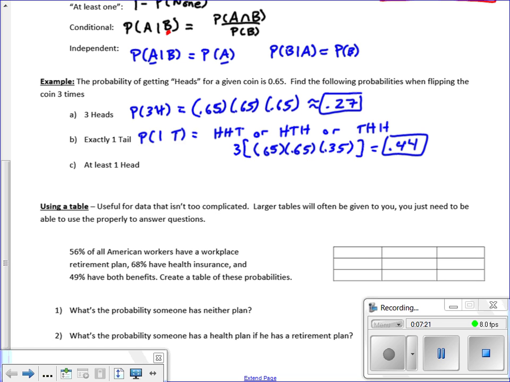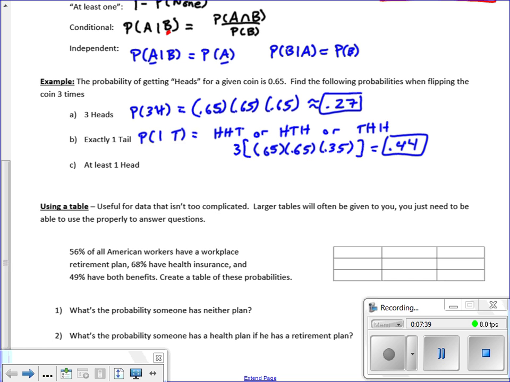And here's one of the tricks we talked about before, at least 1 heads. So really the long way here, we could get 1 head, we could get 2 heads, we could get 3 heads, but there's multiple ways to get 1 head, right? You could get head, tail, tail, or tail, head, tail. There's multiple ways to get 2 heads. We just saw it right above.